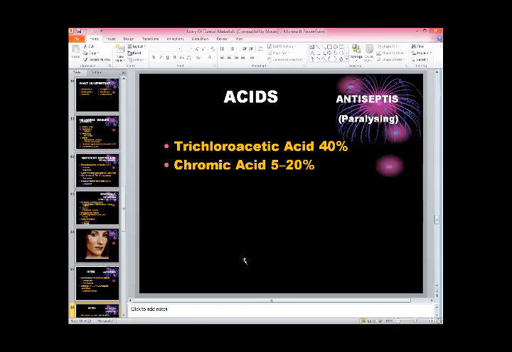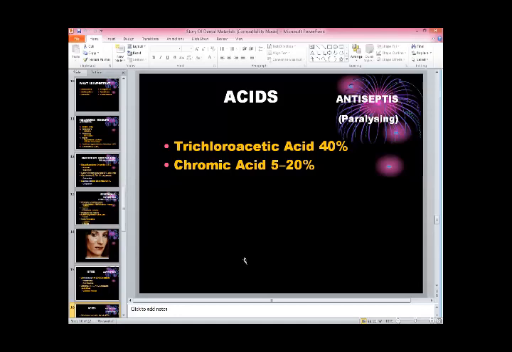So when we use these two acids, they are very strong antiseptics, but they are paralyzing. When I say antiseptic, they kill the bacteria, and antiseptics are also killing the normal cells.